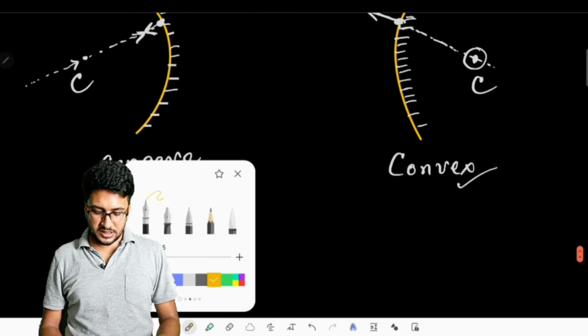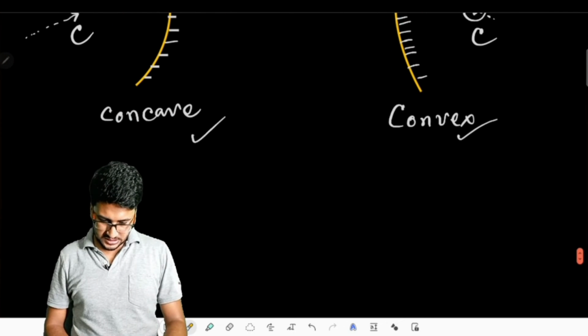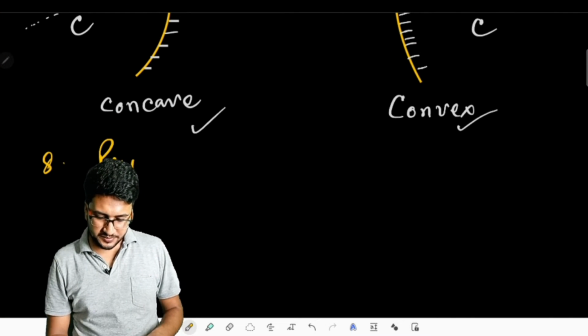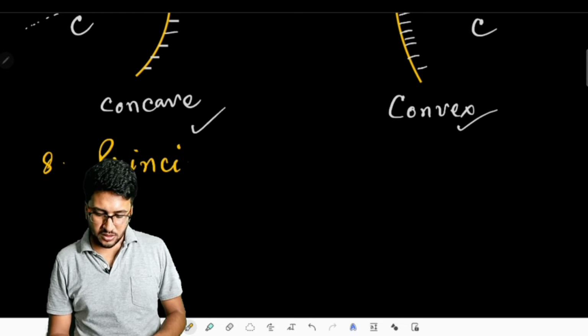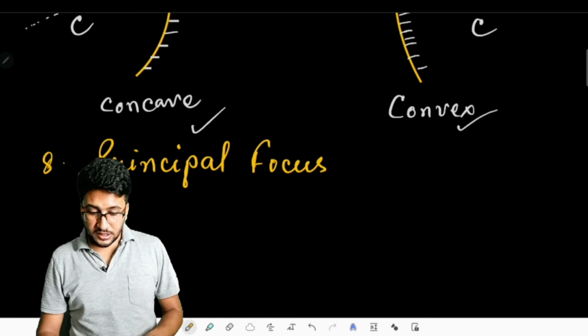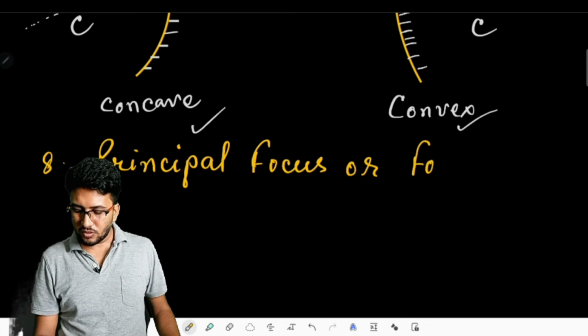The next term that we are going to discuss is principal focus, or simply the focus of a mirror.